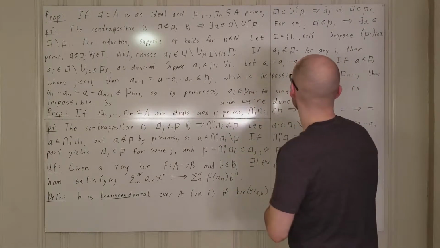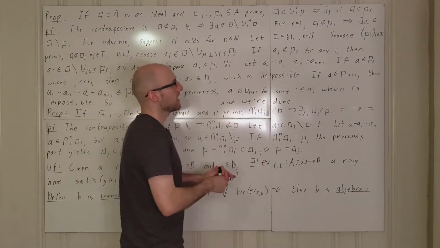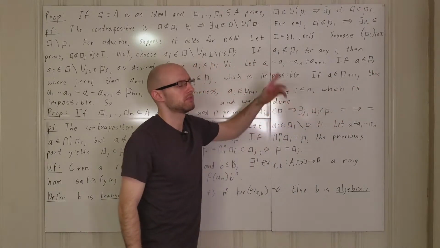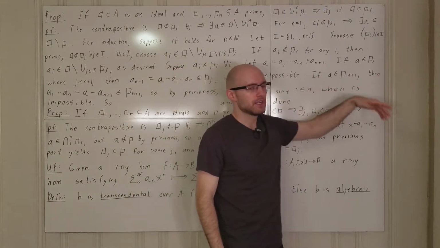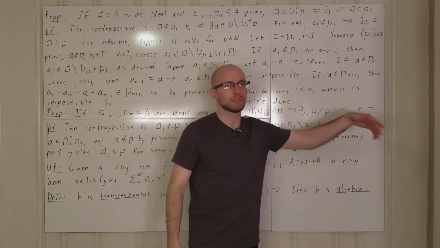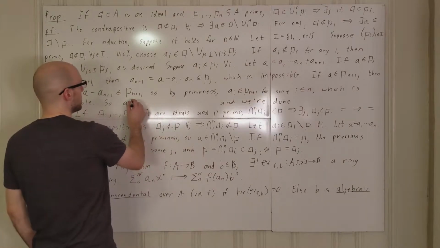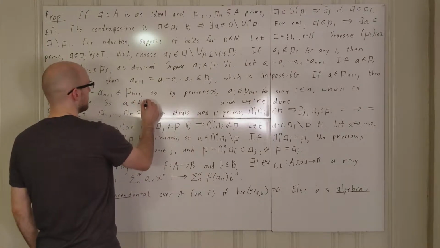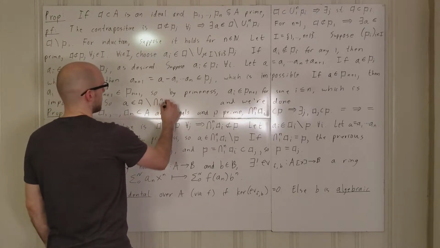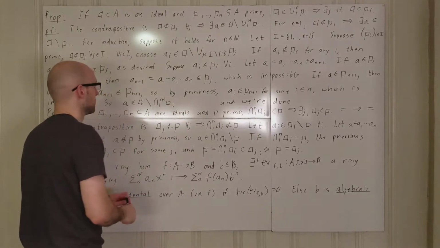And so therefore, what we can prove is we've proven that A is not in Pj for j less than or equal to n, and we've also proven that A is not in Pn+1. So therefore, A is in, well, we said that it was in the ideal A, but it's not in the union from 1 to n+1 of Pi.